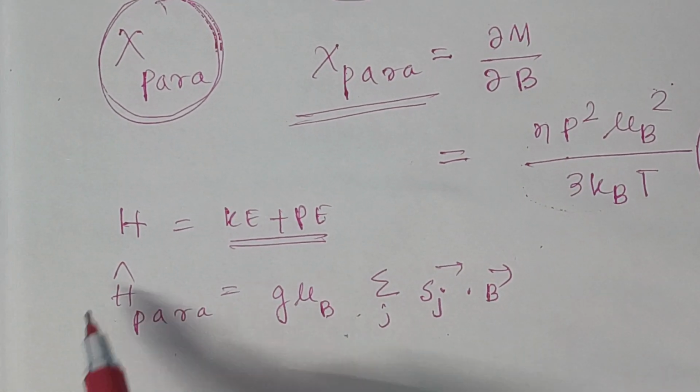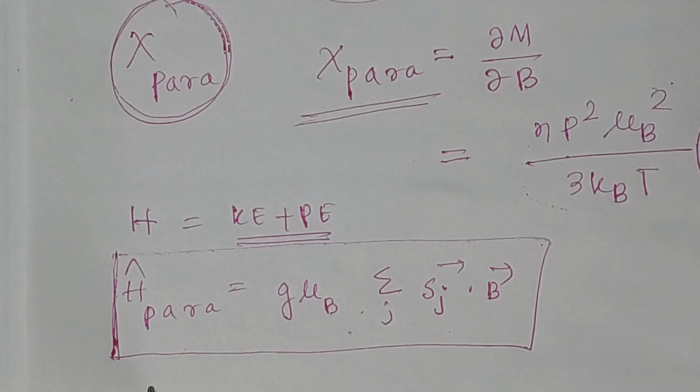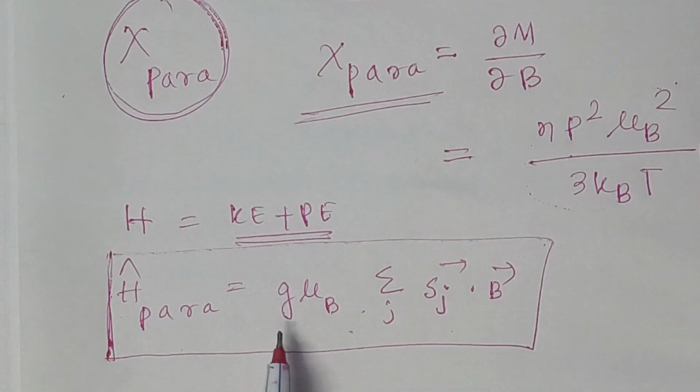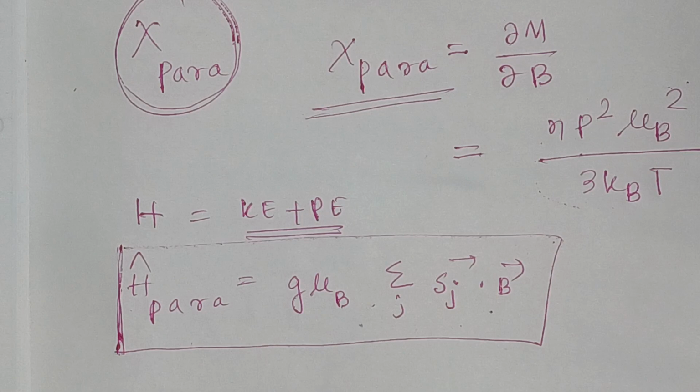So this is the paramagnetic Hamiltonian.